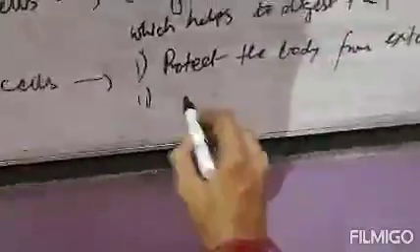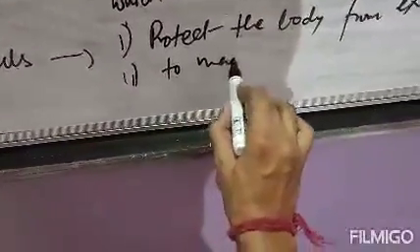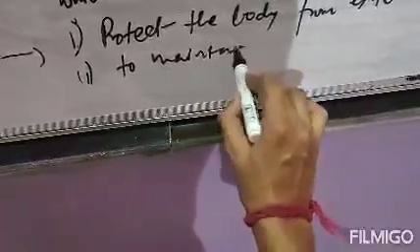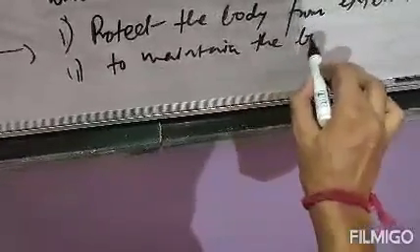Number one, protect the body from external damages. The second function of skin cell is to maintain our body temperature.